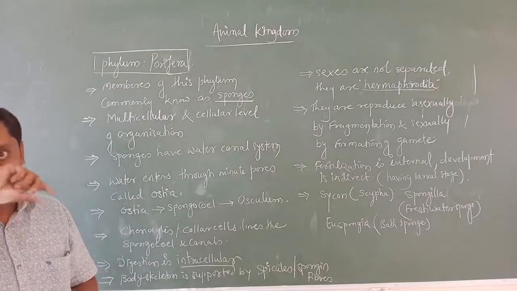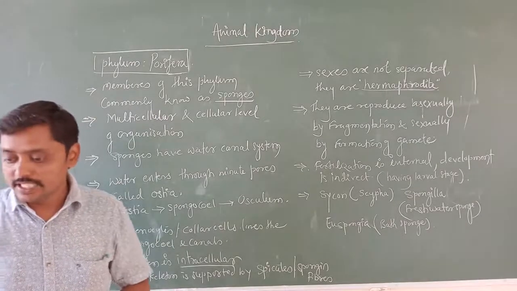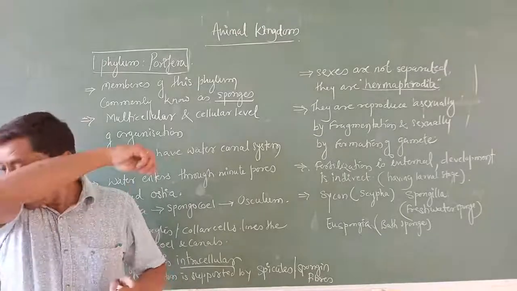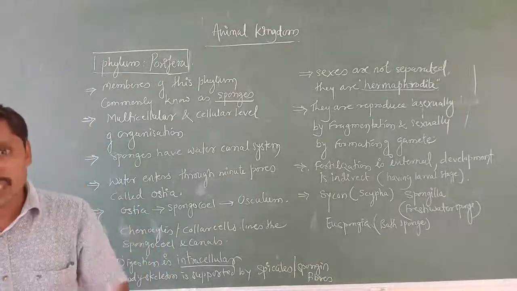Next, we studied symmetry: asymmetry, radial symmetry, and bilateral symmetry. Then we studied the body cavity.